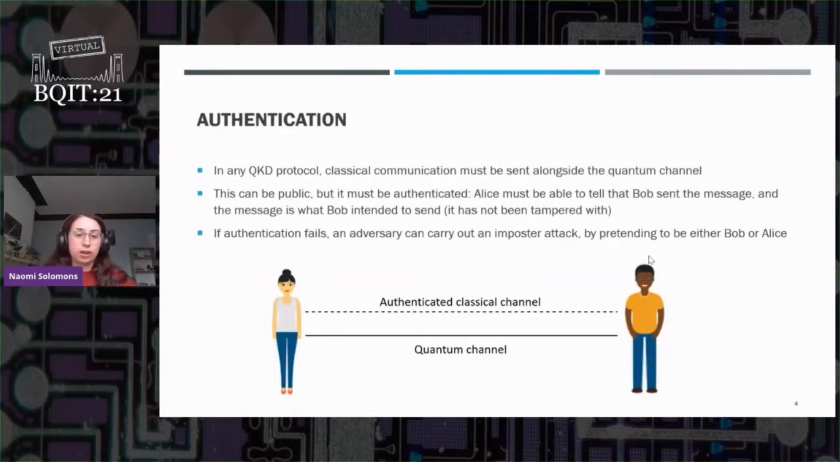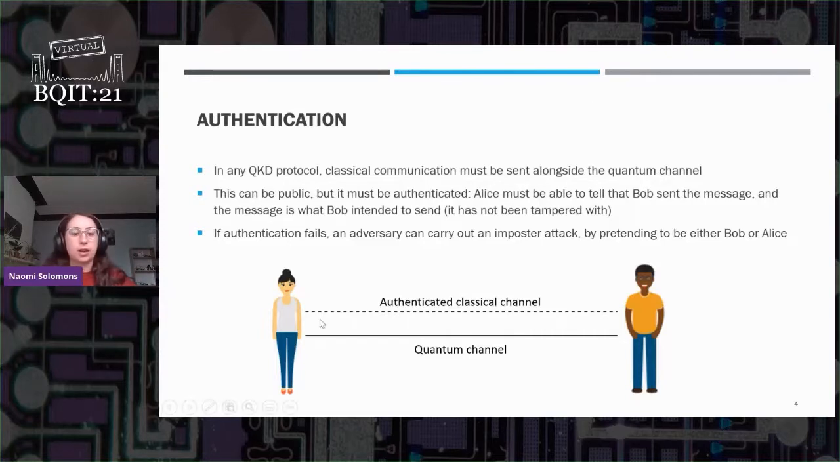So in any QKD protocol, you have to have classical communication. For example, in BB84, you need to send information about the measurement basis. This is normally assumed to be public, as in we don't need to assume that it's secure in any way. Otherwise, there really wouldn't be any point of having QKD. But it has to be authentic.